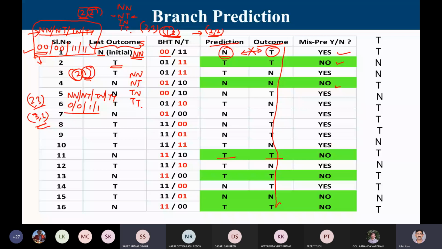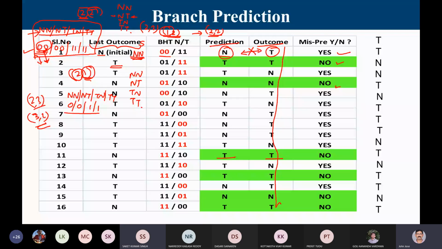In the case where we are looking for the previous 2 outcomes, for the transition, we should be having 2 transitions? What I refer to here is the starting one. I refer to NN, that means I refer only to the first entry, this one. And only this state will change based upon the actual outcome, because it's a 2-bit automata. So 0,0 will move to 0,0 itself, or it can move to 0,1.